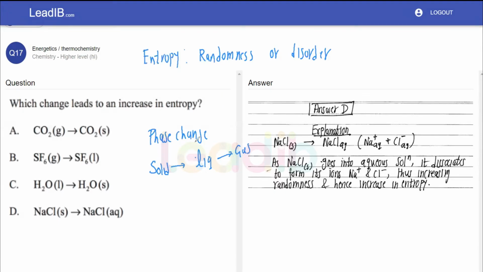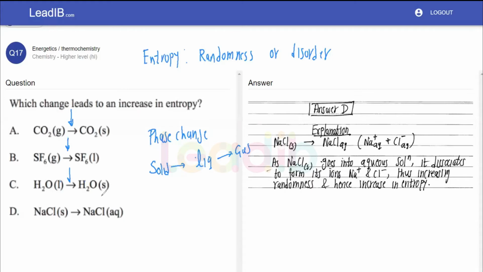So let's now re-look at the question. First, CO2 gas to CO2 solid. Straightforward, there is a decrease in the entropy, a decrease in the disorder. From gaseous to solid, there is a drop in the disorder, or it becomes orderly. That means there is a decrease in the entropy. SF6 gaseous to SF6 liquid, again, we can clearly see there is a decrease in the entropy. Liquid water to solid, doesn't matter, again, a decrease.